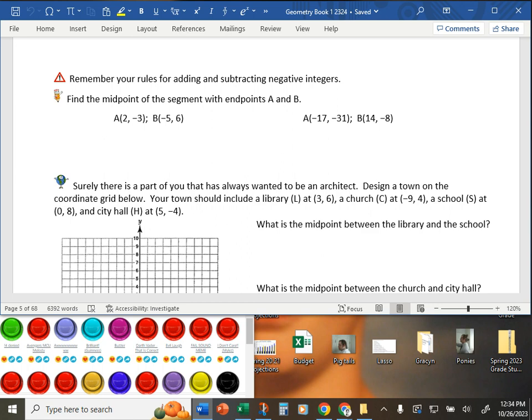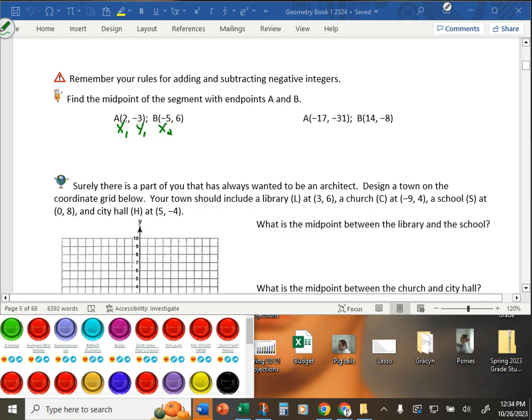So let's get to it. What is the midpoint of segment AB with endpoints 2, -3, and -5, 6? Here we have our first x, our first y, our second x, our second y. Find the average of the x values, the average of the y's. Go into our formula: 2 plus -5 divided by 2.